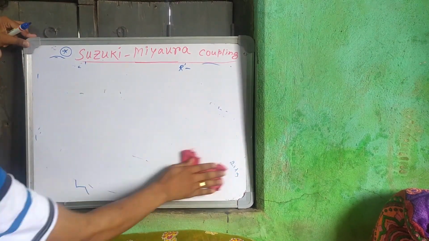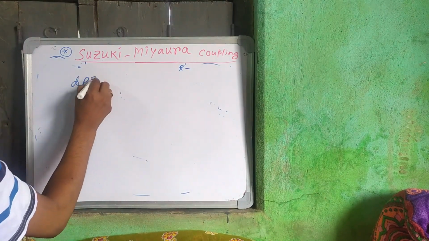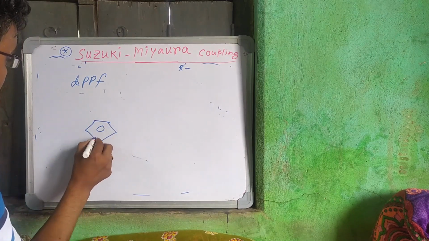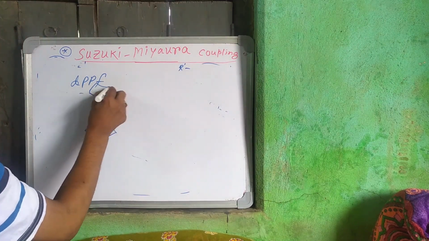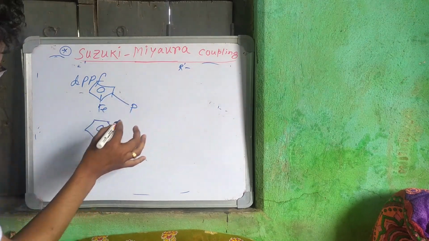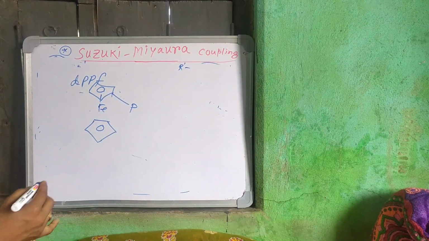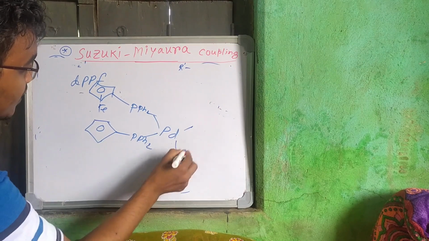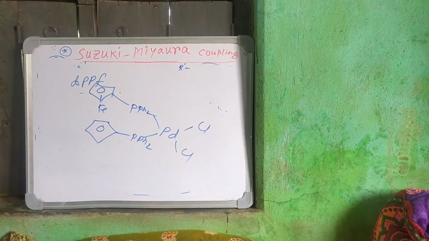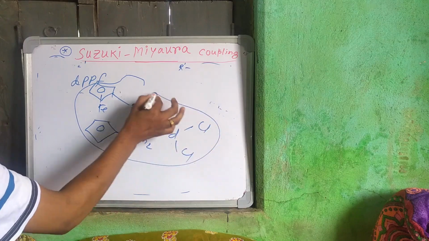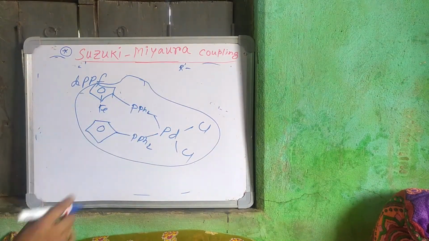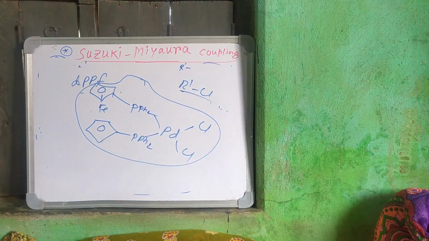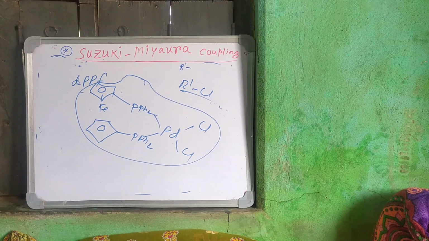I have told you that bulky ligand is DPPF. DPPF means a ferrocene group, Fe, ferrocene. Then here they have PPh2, here also PPh2. This type of catalyst, with Cl and Cl. So if we use this type of bulky ligand, even R-Cl also undergoes reductive elimination. So this is all about this Suzuki-Miyaura coupling.